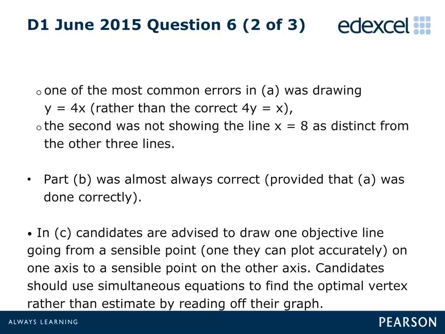In Part C, the majority of candidates drew a correct objective line, although it was common to see a line with the reciprocal gradient, or no line drawn at all. Candidates are advised to draw the objective line from an integer value on one axis to an integer value on the other axis whenever possible. Finally, in this part, candidates needed to use the correct pair of simultaneous equations to find the optimal vertex of the feasible region, as it is neither accurate nor indeed correct to simply approximate these coordinates by reading off the graph.